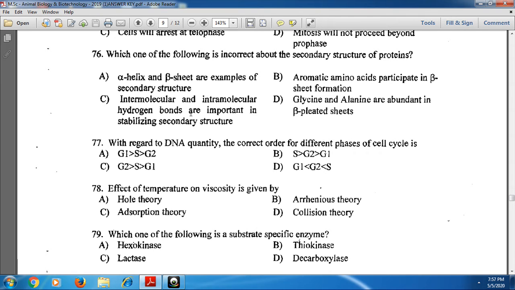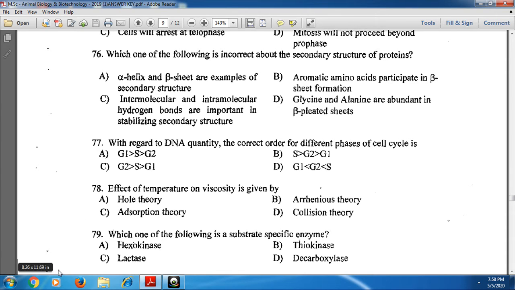And next, intermolecular and intramolecular hydrogen bonds are important in stabilizing secondary structure. It is also correct. And glycine, alanine are abundant in beta pleated sheet. It is also correct. Whereas aromatic amino acids participate in beta sheet formation, it is not the correct option. Aromatic amino acids do not participate in beta sheet formation. Hence option B is the incorrect one about the secondary structure of protein, and B option is the correct one.